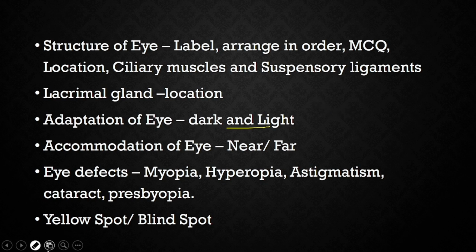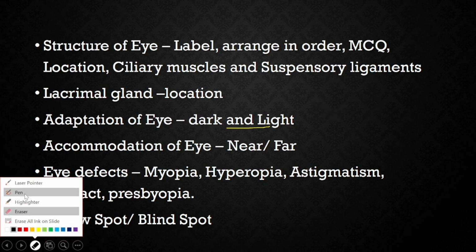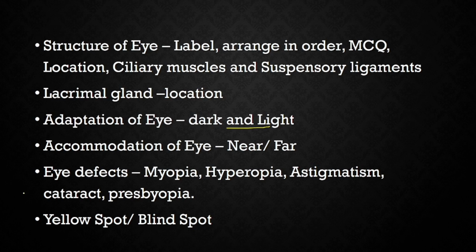Okay, now children, in your examination, generally questions are asked for 2 marks, 3 marks. See to it that for every 1 mark there is a keyword. So you have to write accordingly, right? Accommodation of the eye: for near vision, the lens becomes round and stout. For far vision, the lens becomes elongated.